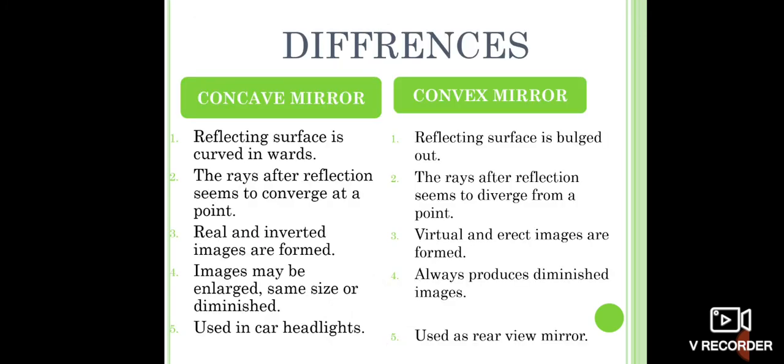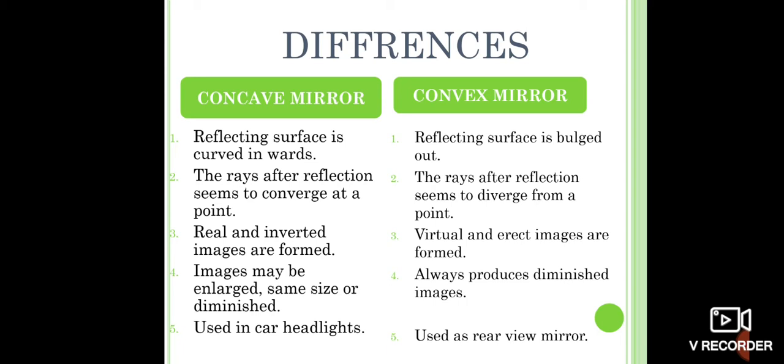Let's see the differences between a concave mirror and a convex mirror. As you all know, in concave mirror, the reflecting surface is curved inwards, and in convex mirror, the reflecting surface is bulged outwards.